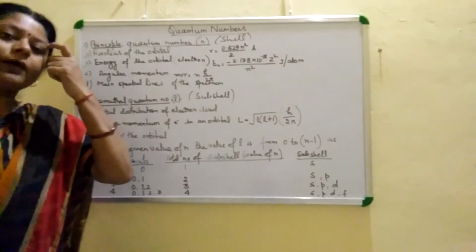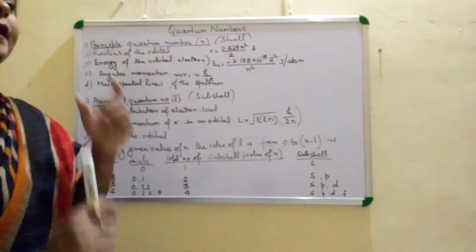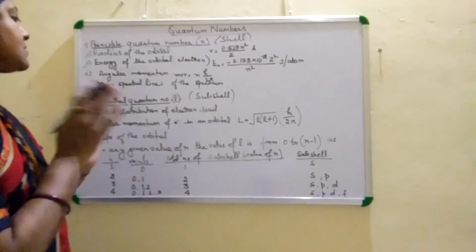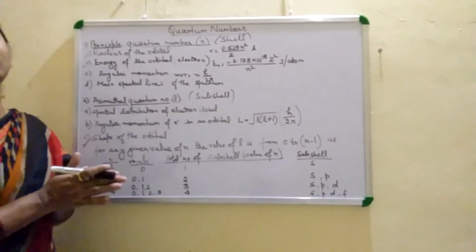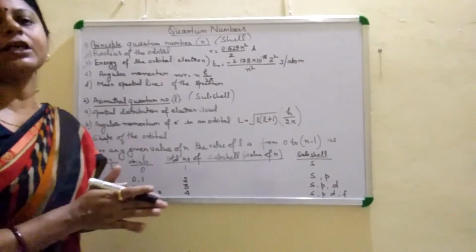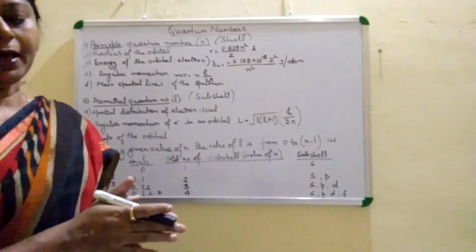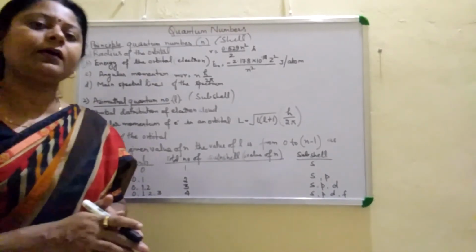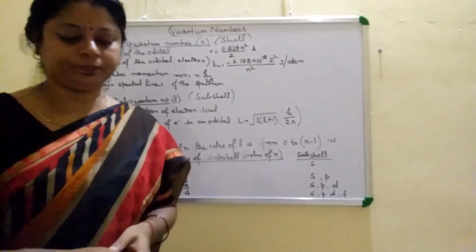So by knowing the principal quantum number and azimuthal quantum number, we can find out the size and shape of the orbital.